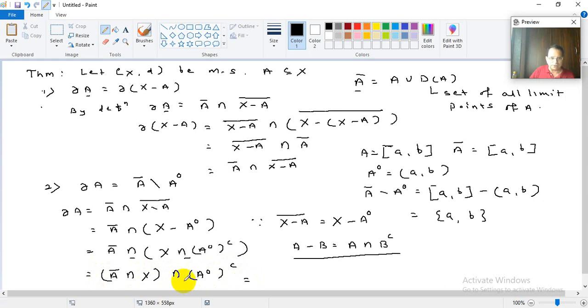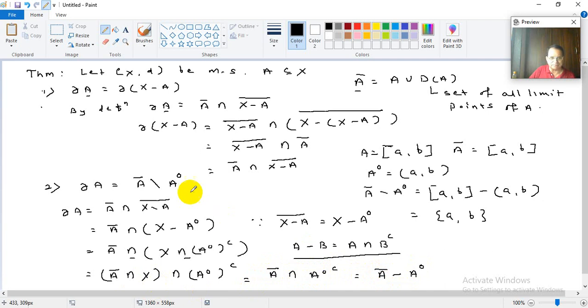But then what is this? A bar intersection X. This will be A bar, because A bar is a subset of X. So when A is a subset of B, then A intersection B is A itself. So this is nothing but A bar intersection A interior complement. That means this is A bar minus A interior.